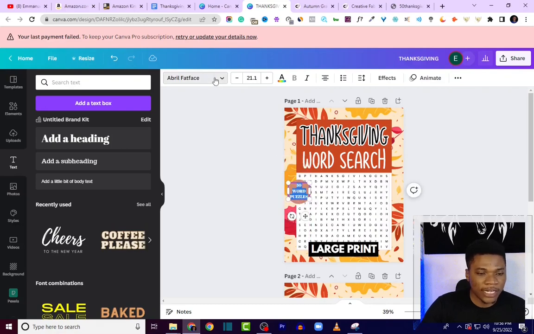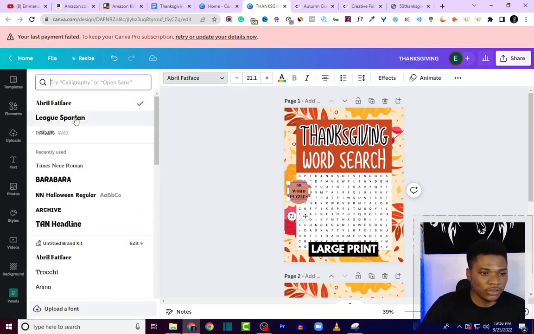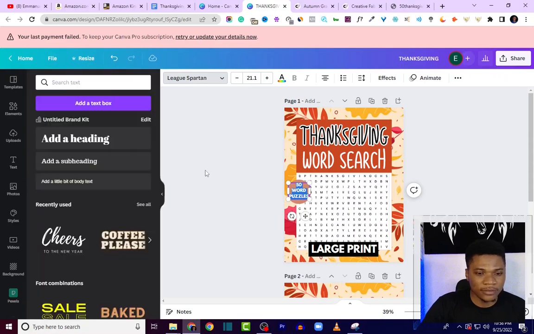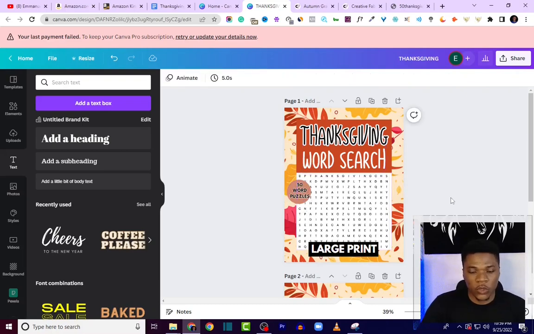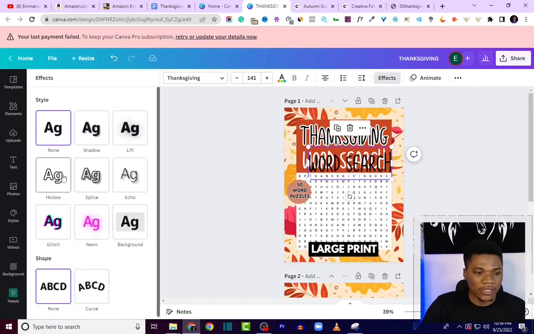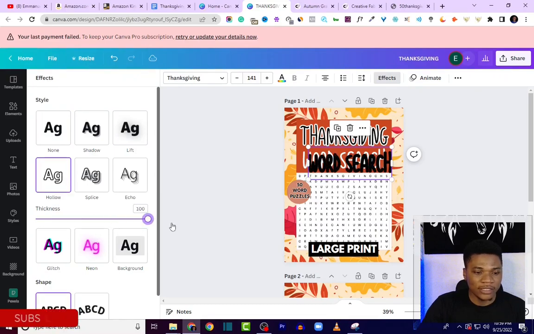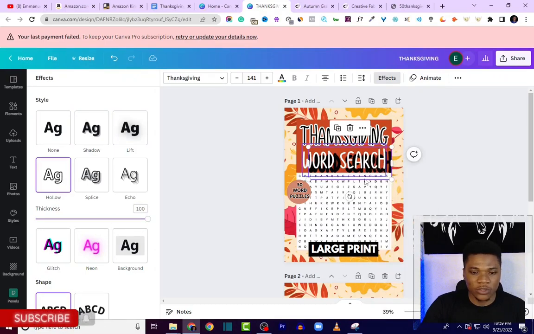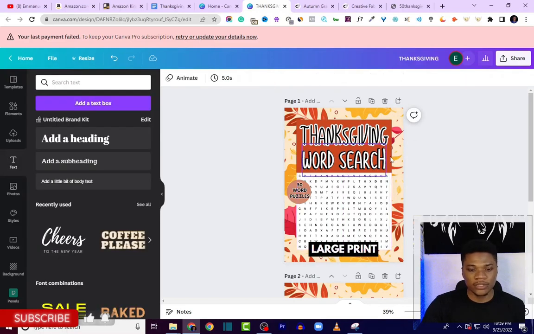Change the font type. Let me still use Leaks pattern. And then I'm going to do this little trick again to make it stand out. Yeah, so that is quite cool. I'm going to repeat the same trick on my word search so that it also stands out more. Then make this black, apply hollow effect, increase the thickness, send backward, and then just drag them over each other this way. Yeah, so this is better.